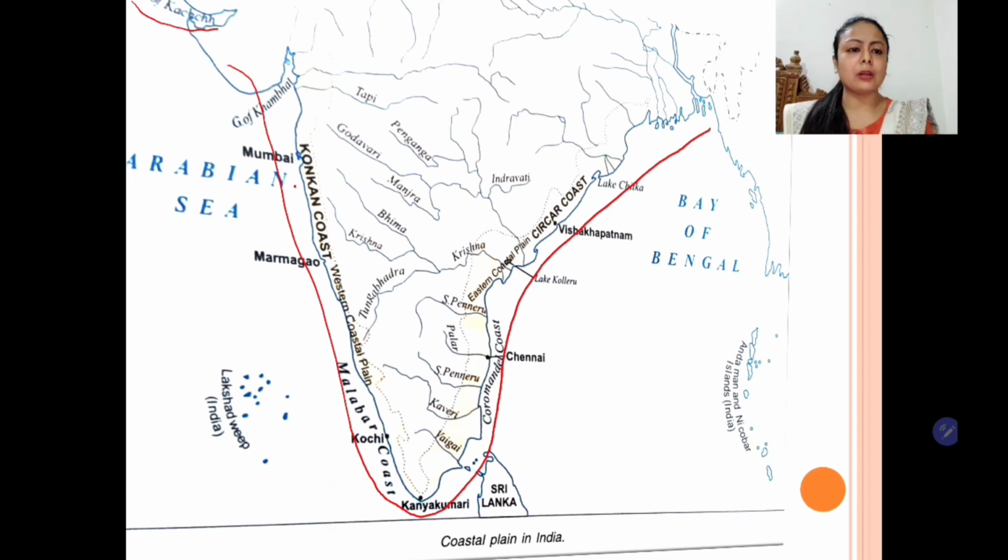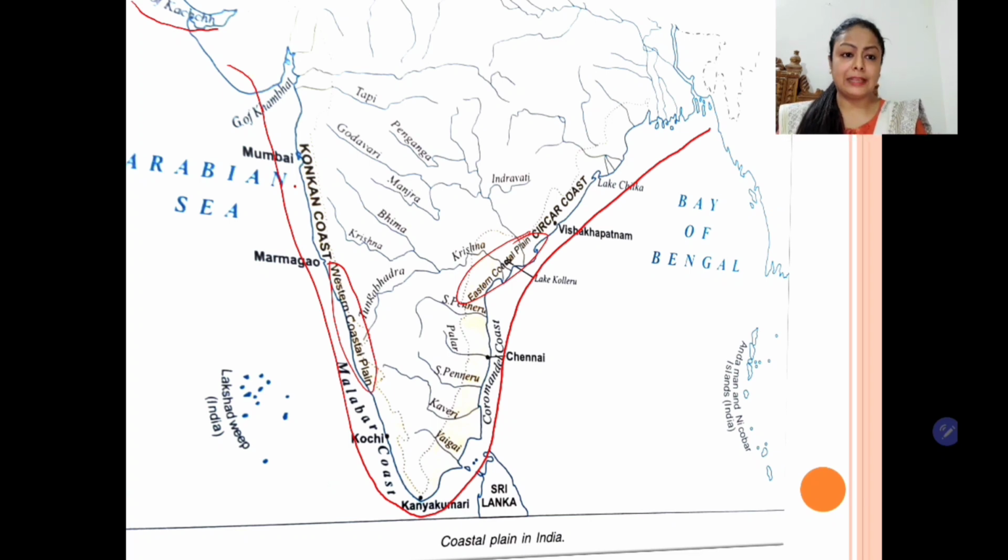So students, let's talk about the physiography of the coastal plains. So the coastal plains are formed by the alluvium brought by the river as well as by the ocean, and it is on the western coast as well as on the eastern coast. So the eastern side, the plain is known as eastern coastal plain, which is comparatively wider than the western coastal plain.